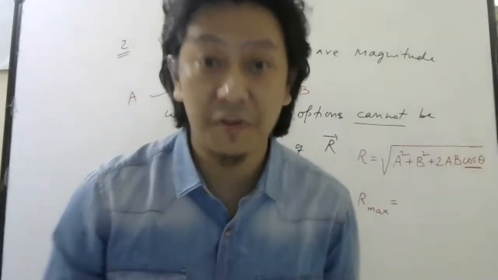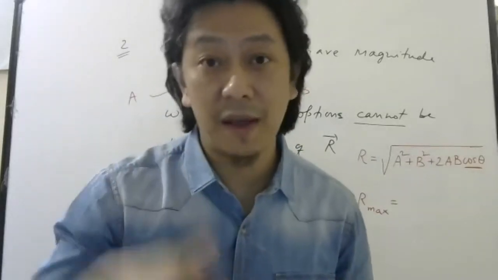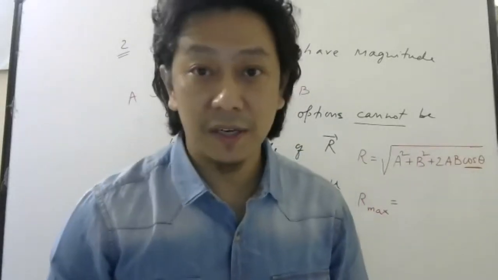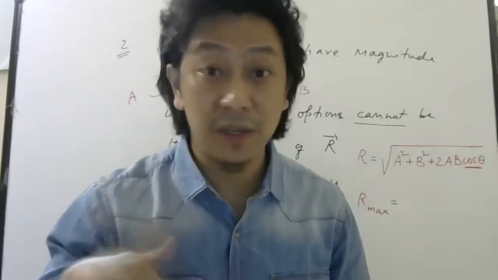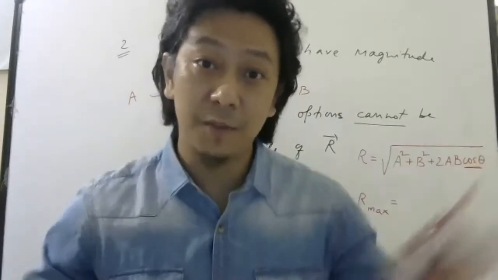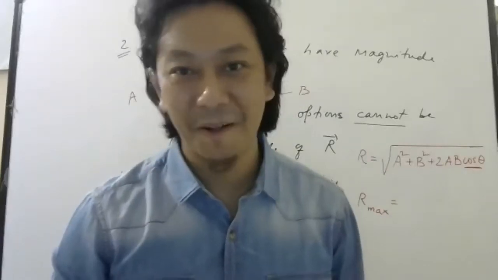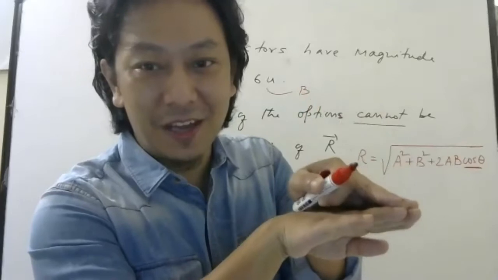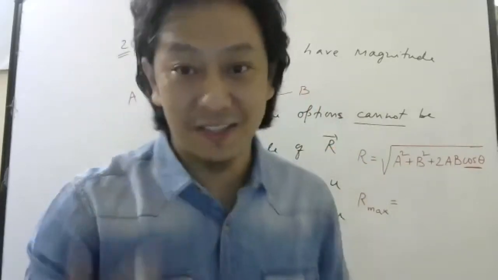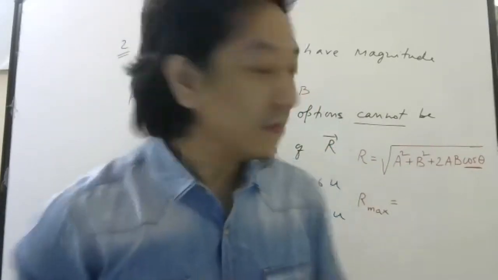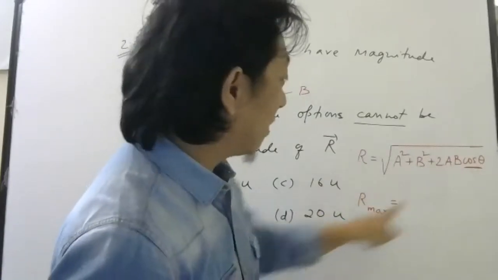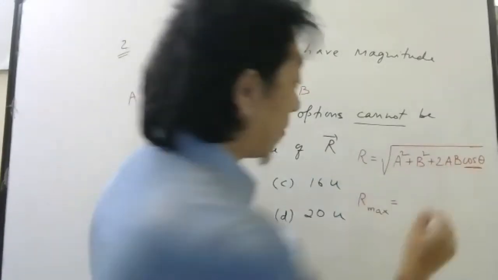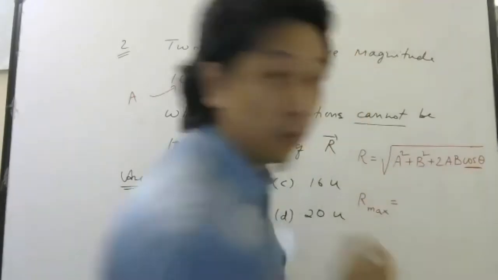That is how it is defined: adjacent by hypotenuse cannot be greater than 1, otherwise your adjacent will become longer than hypotenuse. Only when theta is 0, adjacent and hypotenuse are the same, so the ratio will be 1. So R will be maximum when cos theta is 1.